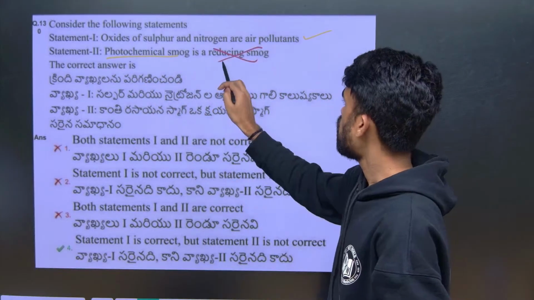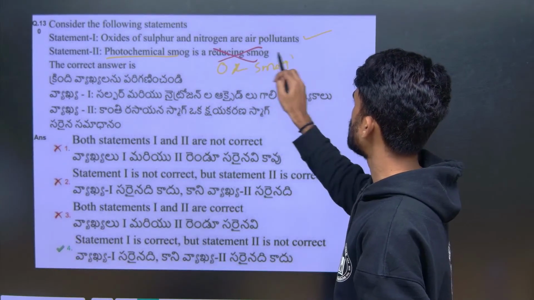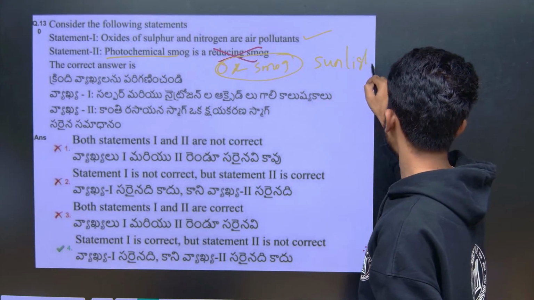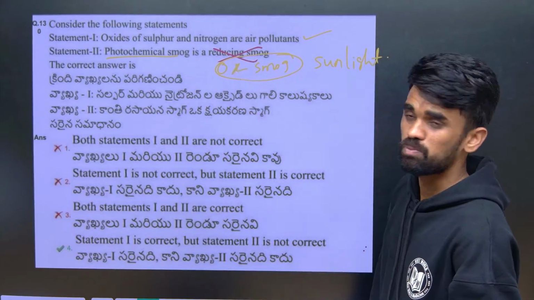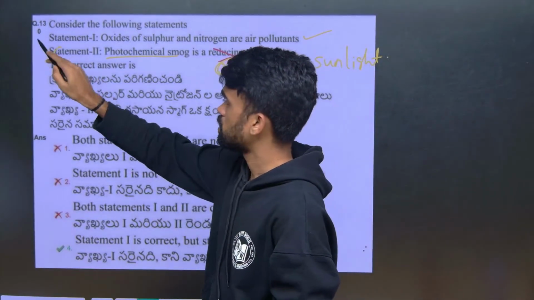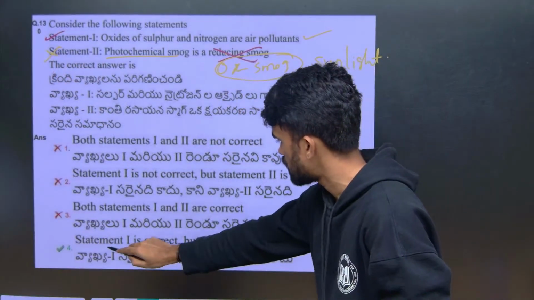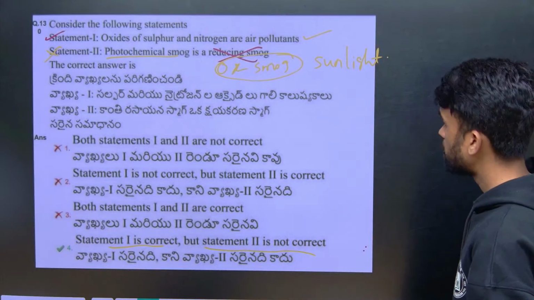No, this is oxidizing smog, and it will be formed in the presence of sunlight. So, this is not reducing, this is oxidizing smog. The second statement is wrong, the first statement is correct. So, you can go with option number 4.